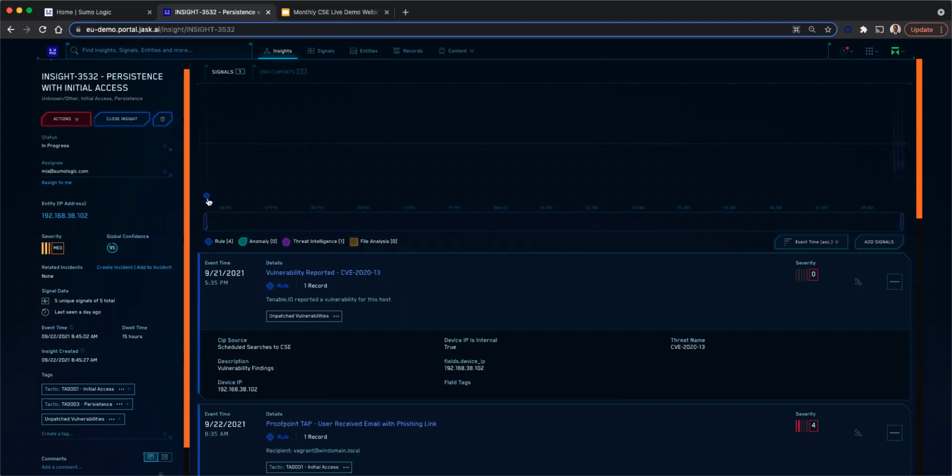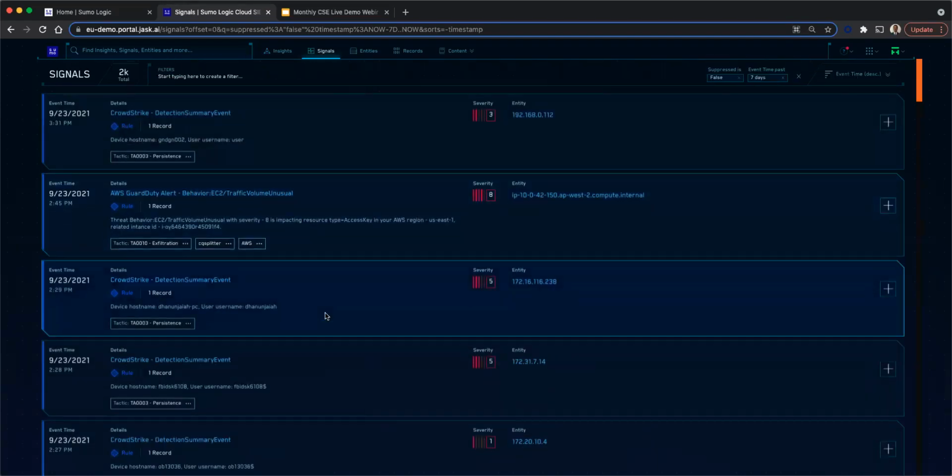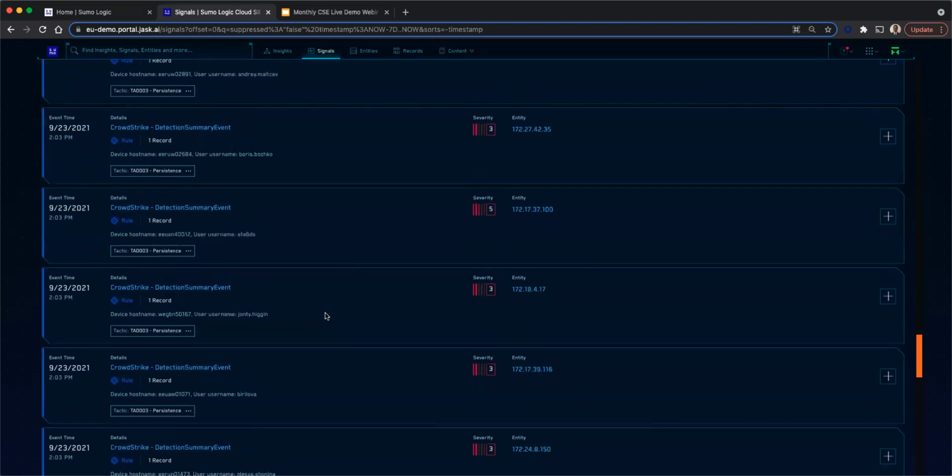Once I hover my mouse on top of this, I can see the vulnerabilities reported. You can also see the various time durations and the severity of all those different signals, shown in this particular time map. Having seen that, let's look at the various different signals. These are all the signals that have been generated by the platform. You can see the signals.